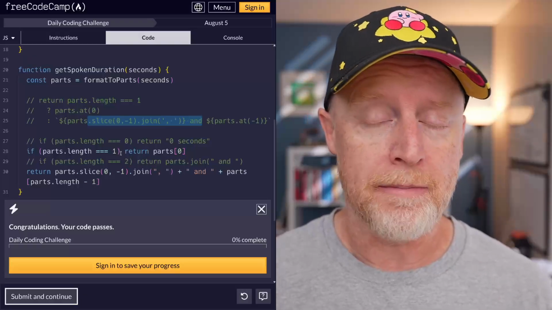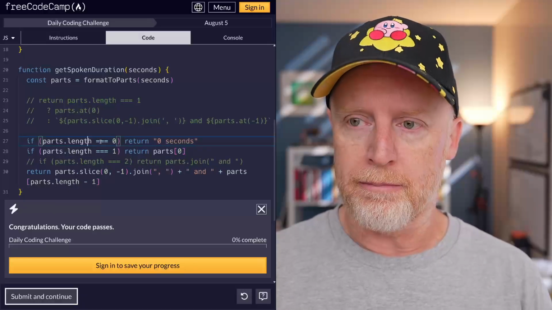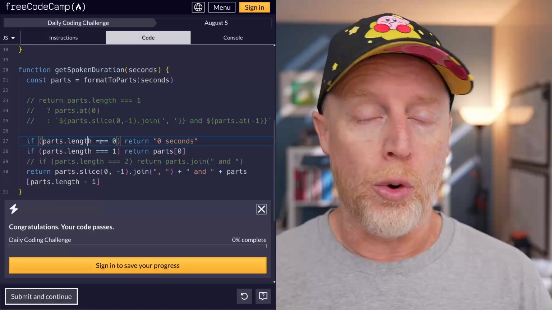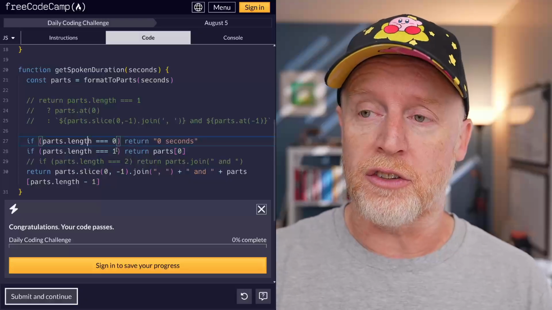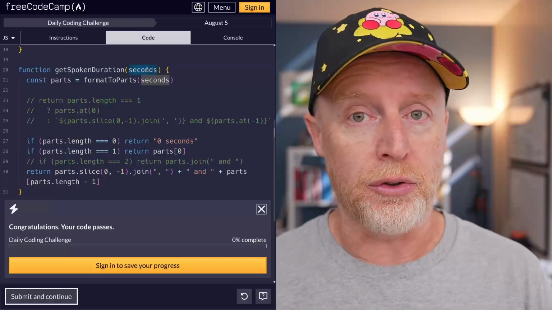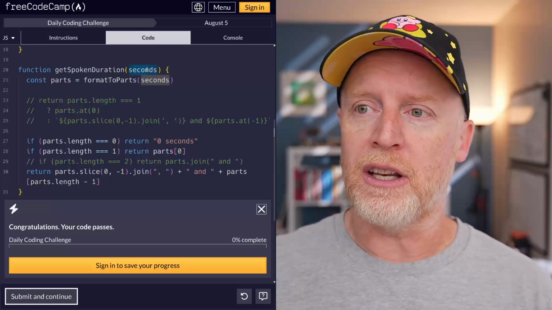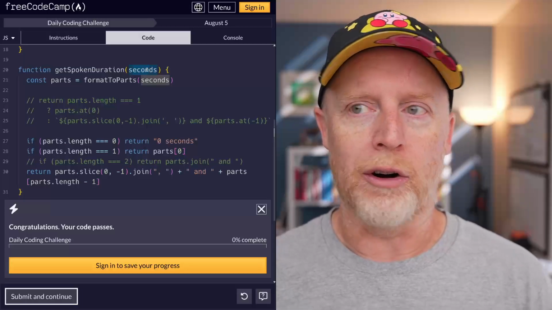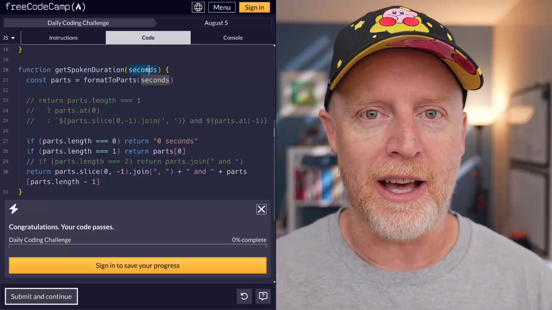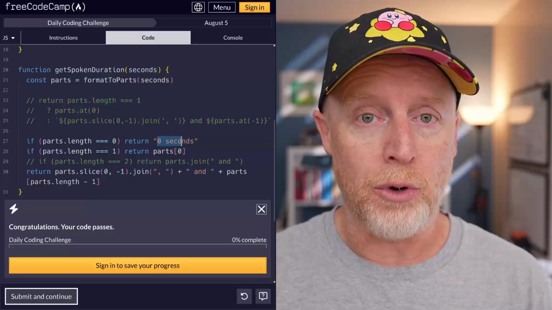And I love that. The thing that they pointed out that caught my attention, though, was this first line, right? Because nowhere in our code and nowhere in this challenge does it account for 0 seconds. What happens if you pass in 0 seconds? What happens if you pass in negative numbers? What happens if you pass in a string or null or undefined or something like that? What happens for these edge cases, right?